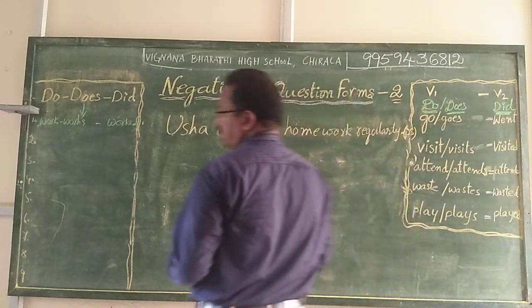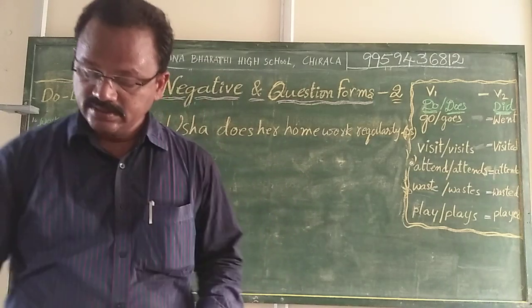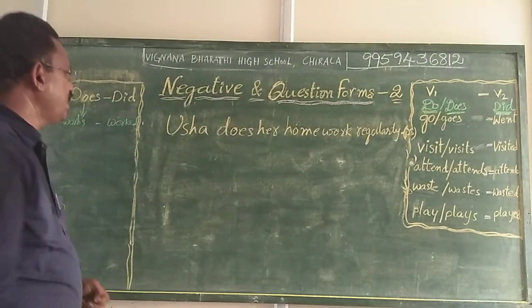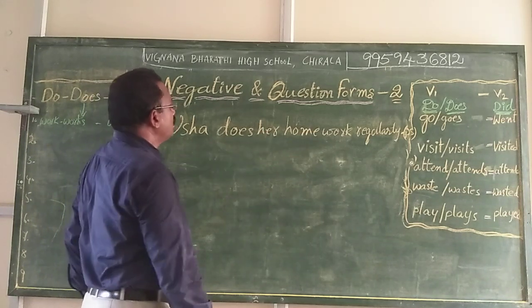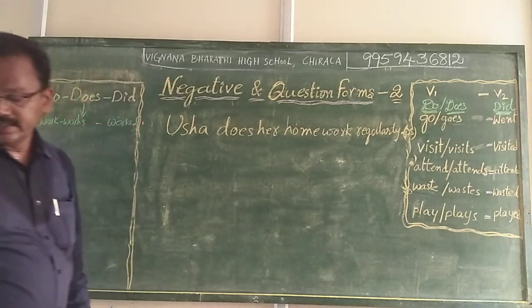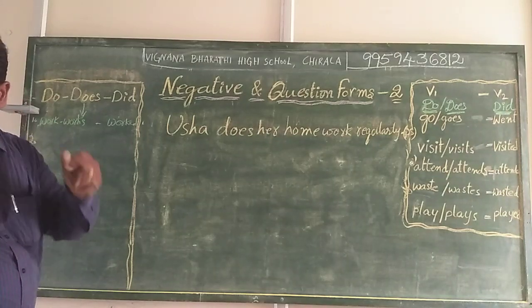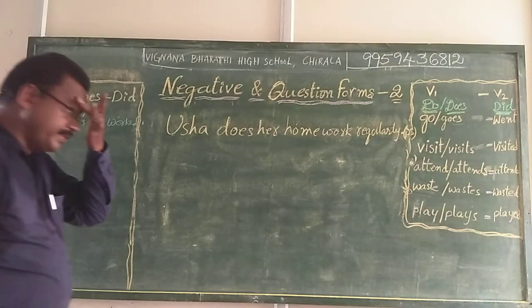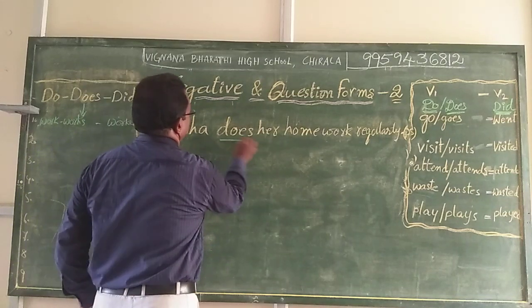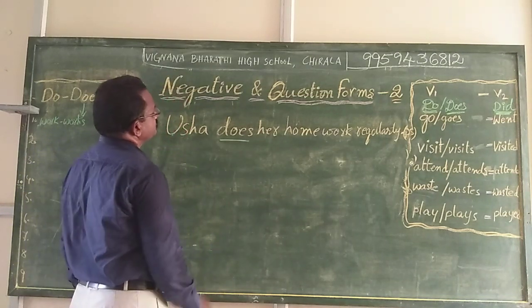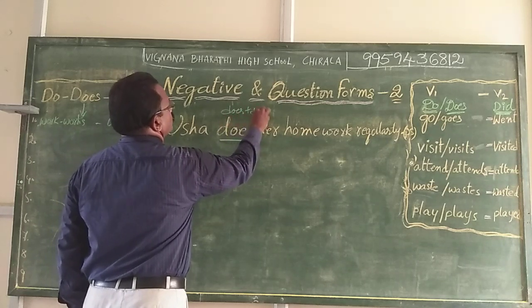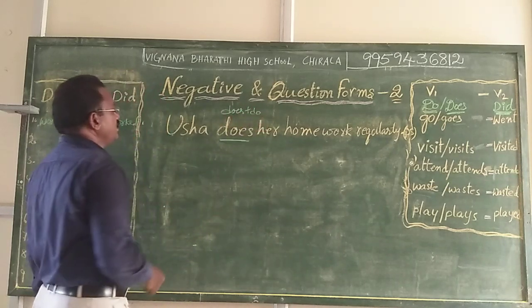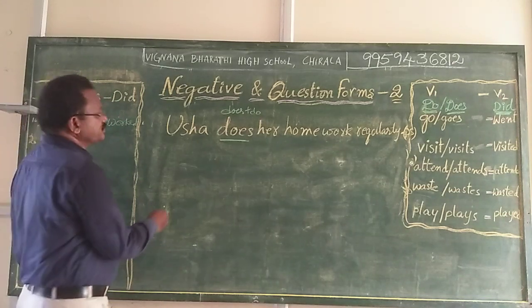Usha does her homework regularly. So, here already Usha does her homework regularly. You can identify the main verb in this one, that is does. It is implied does plus do. Now, see, we can make this statement into a negative statement.